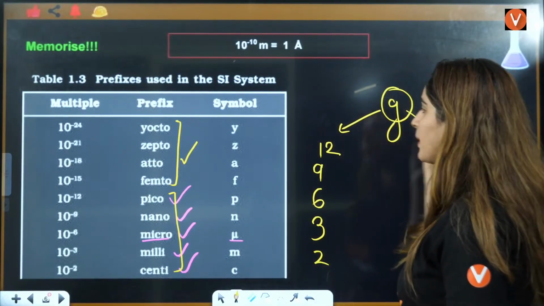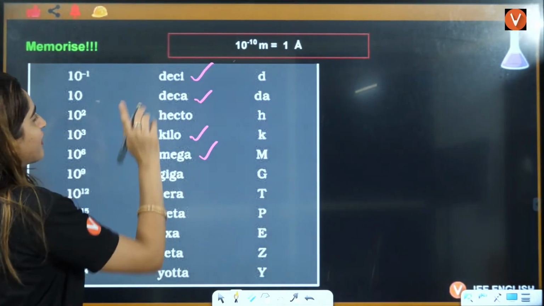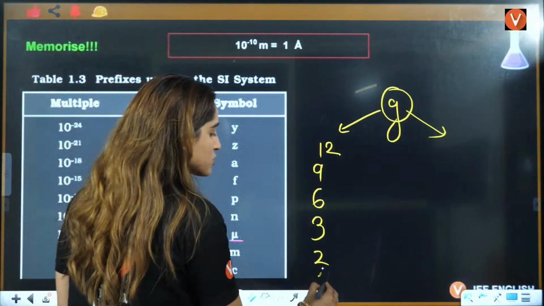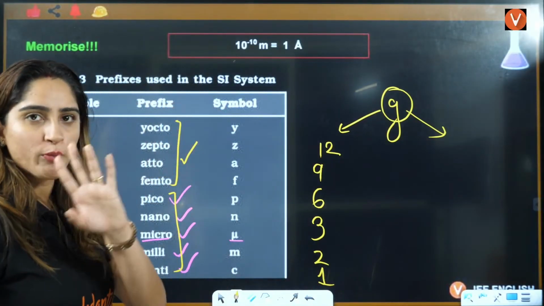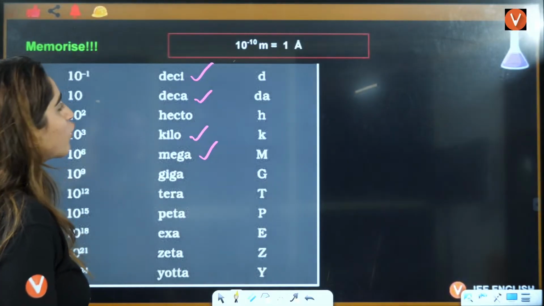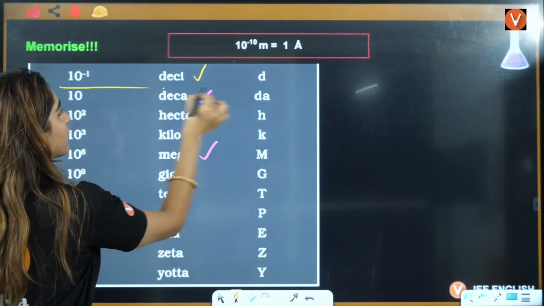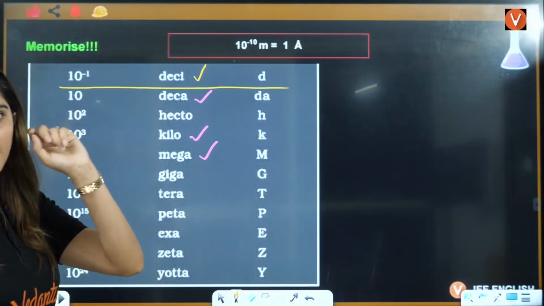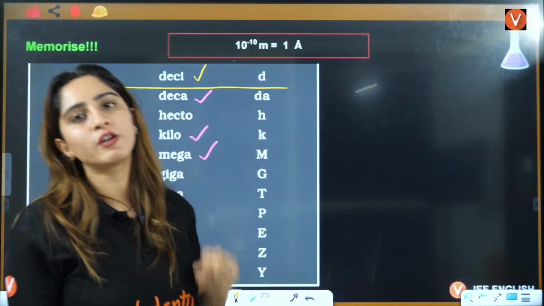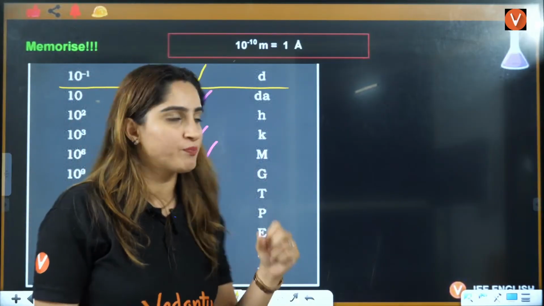And if you talk about the bigger values, you have deci. Deci is also small, okay? Deci means 1, that is 10 raised to power minus 1. Now from here, we'll start with the bigger values. Deca means 10. Deci is a smaller value than the base value. Deca is a bigger value than the base value, right?